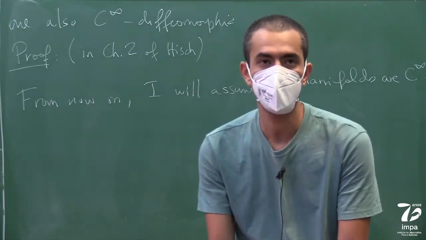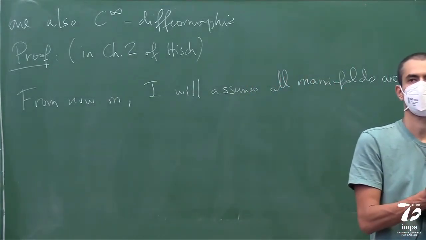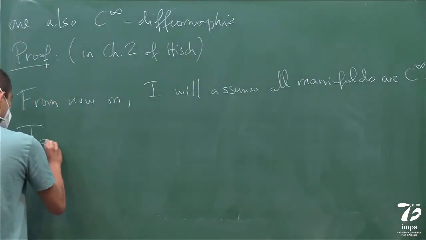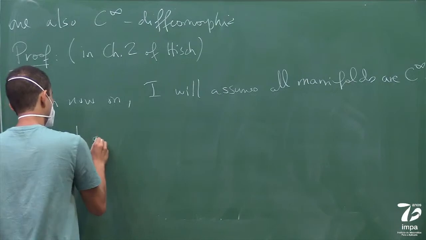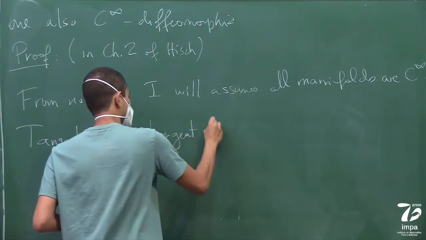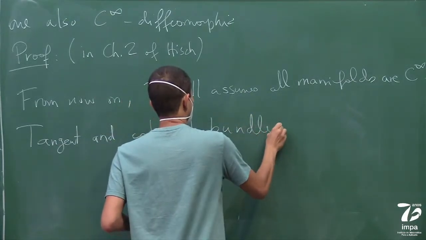So now I want to talk about the tangent and the cotangent bundles. Okay, so let's talk about tangent and cotangent bundles.